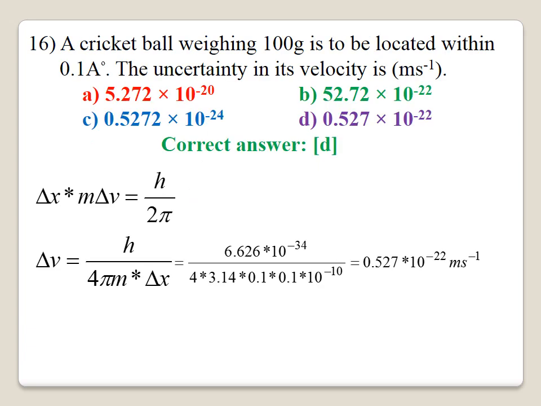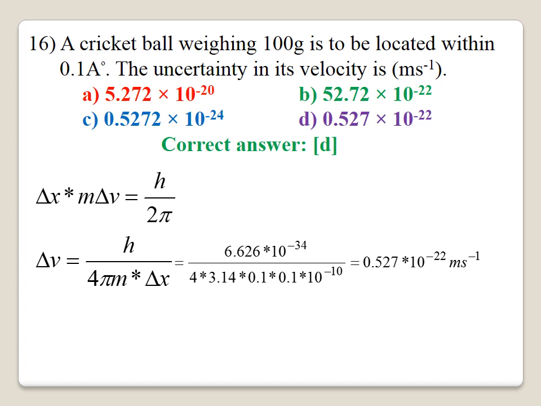Question number 16. A cricket ball weighing 100 gram is to be located within 1 Angstrom unit. The uncertainty in velocity, you have to calculate. Here the correct answer is D, 0.527 into 10 to the power minus 22. And here delta v we are going to calculate.